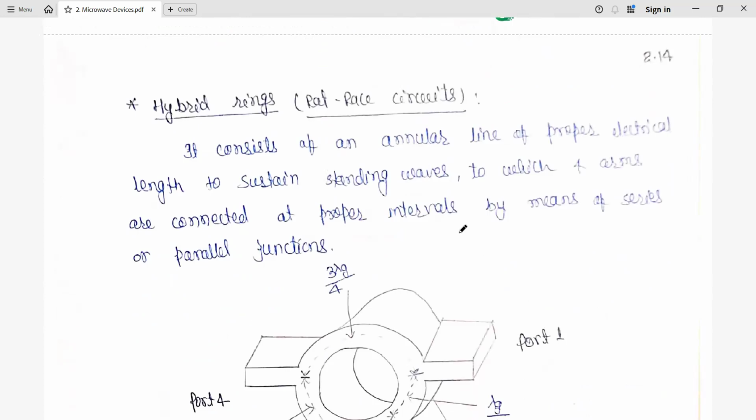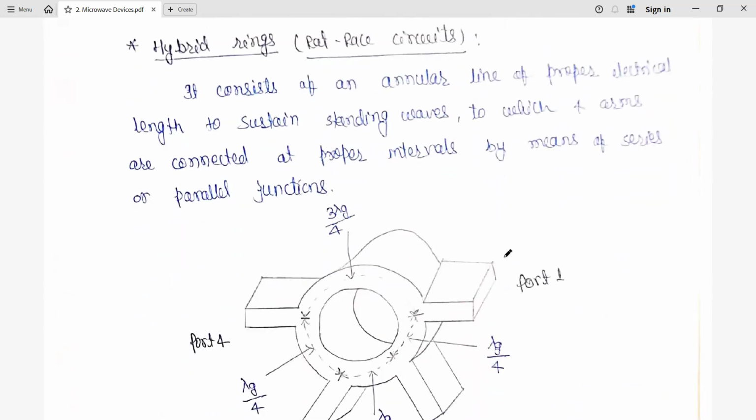Another very important one is the rat race circuit, that is also called the hybrid ring. Here you should see that it has a line of proper electrical length. The length is important here to obtain the standing waves. Four arms are connected at proper intervals. Between two arms we have proper intervals that we are going to see in the diagram. It can be a series or parallel junction also. So here we have four ports.